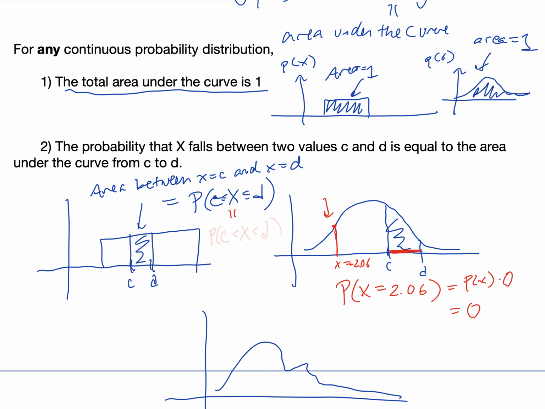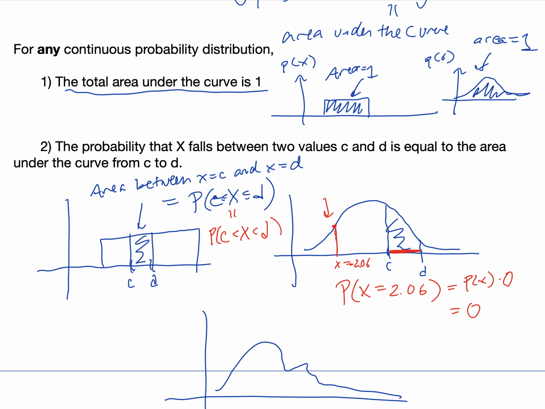So the probability that x is between c and d, that is, x is greater than c and less than d, is the same whether or not we include those equal to signs. And that's the only way that this will really come into play for us.